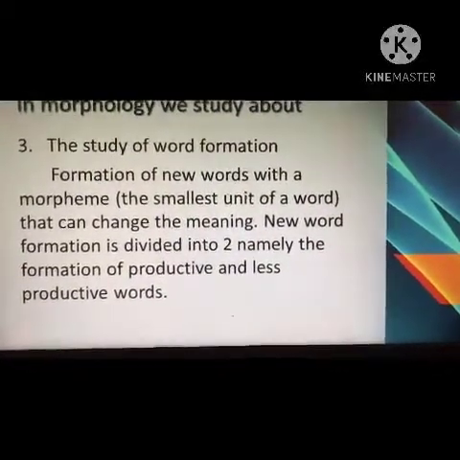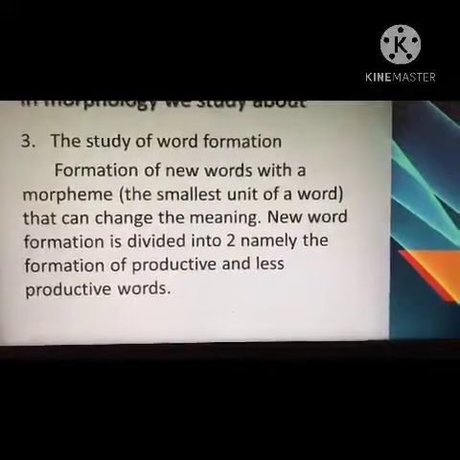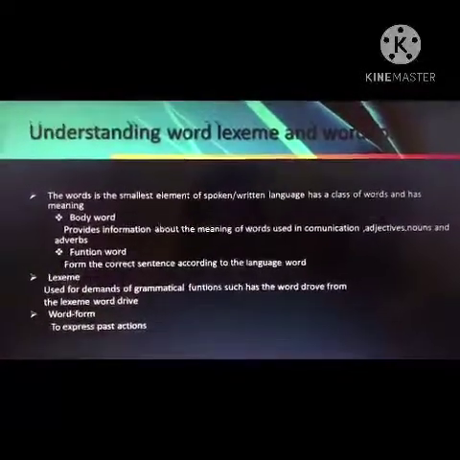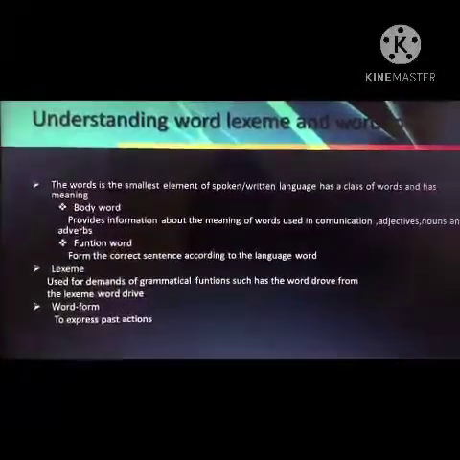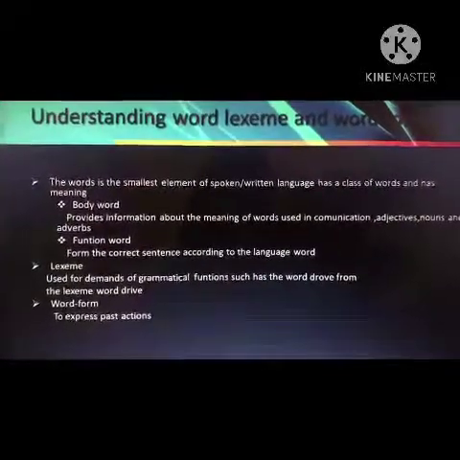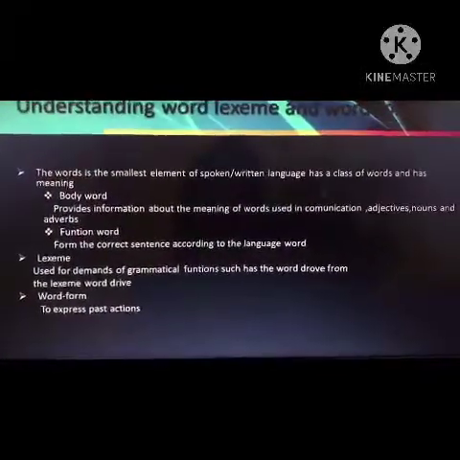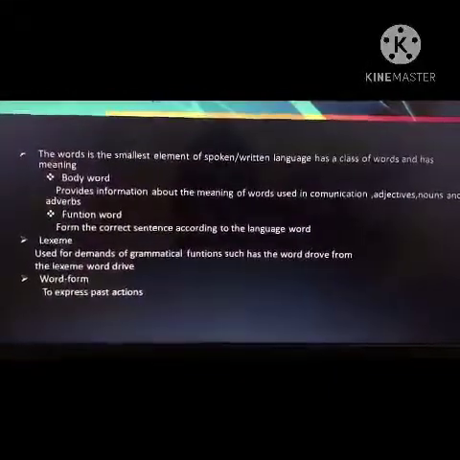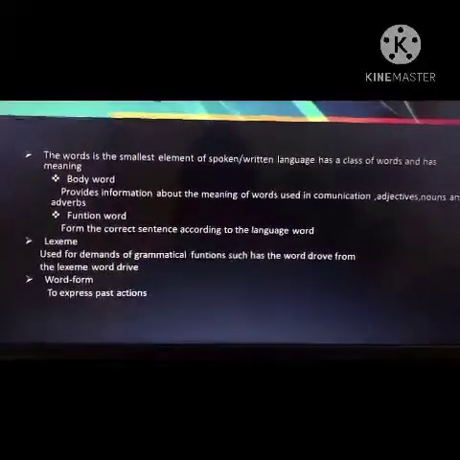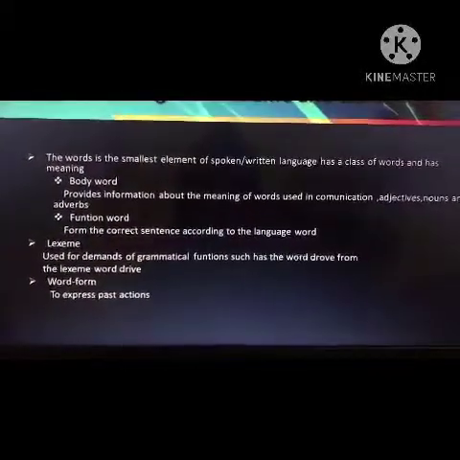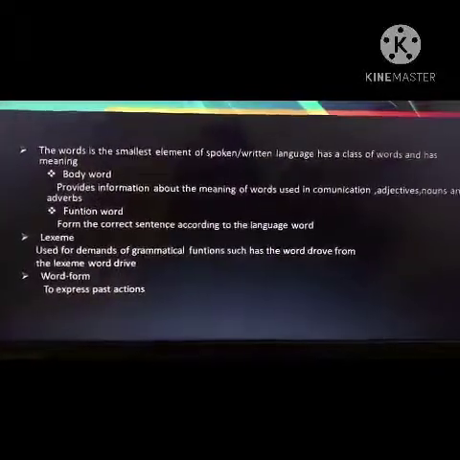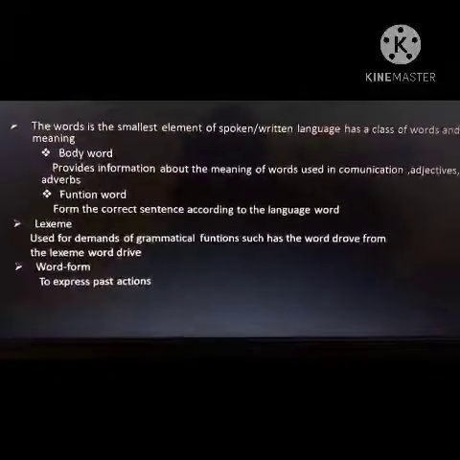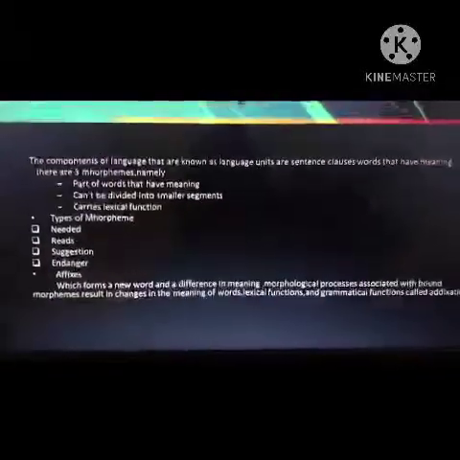New word formation is divided into two, namely the formation of productive and less productive words. Understanding word, lexeme, and word form. The word is the smallest element of spoken or written language, has a class of word and has meaning. First, content word. The second, function word. Second, lexeme is used for the means of grammatical functions, such as the word derive from the lexeme word. Word form, to express past action.